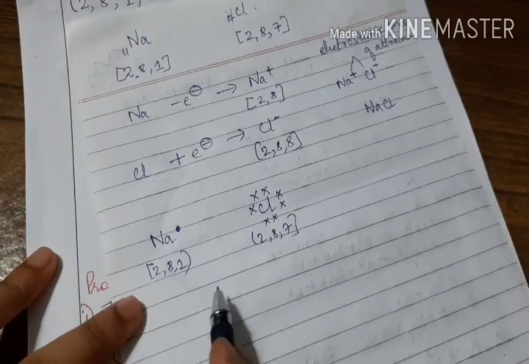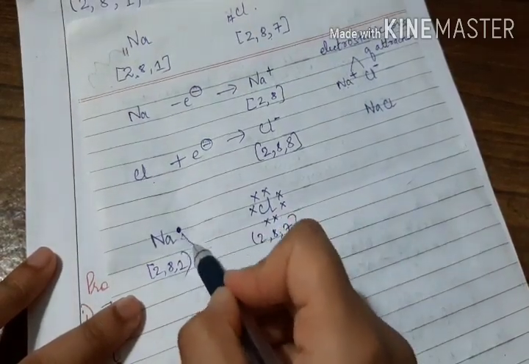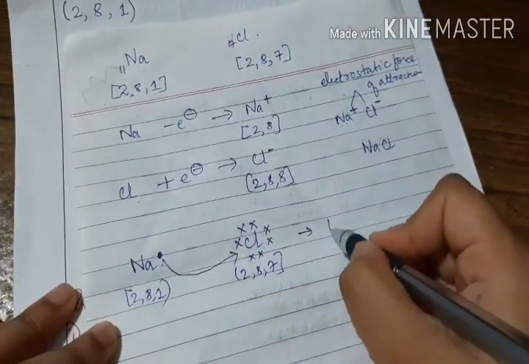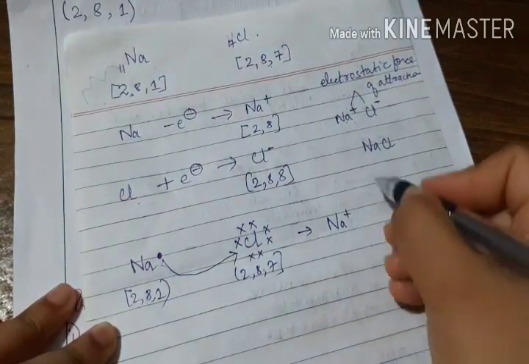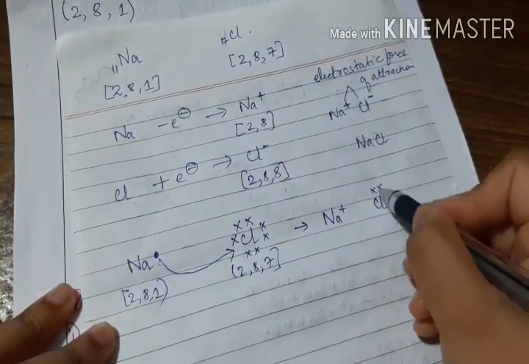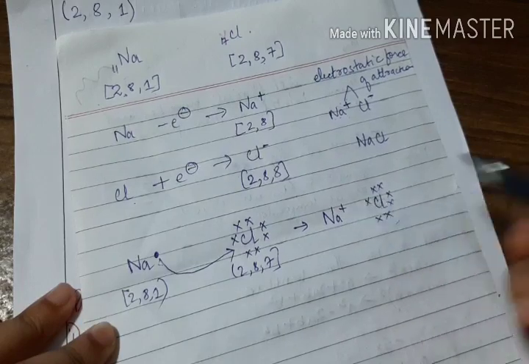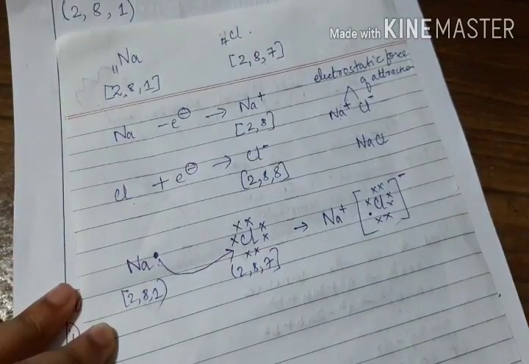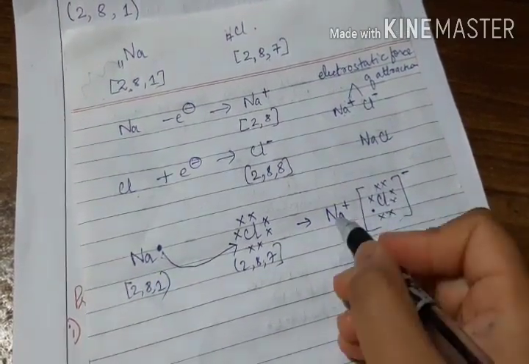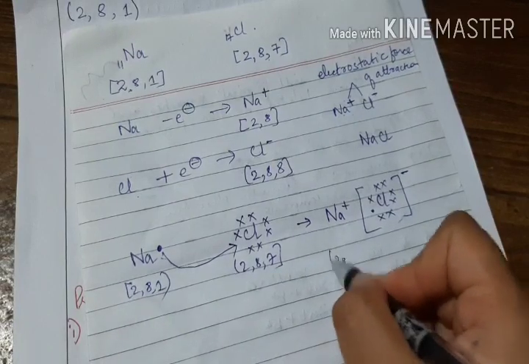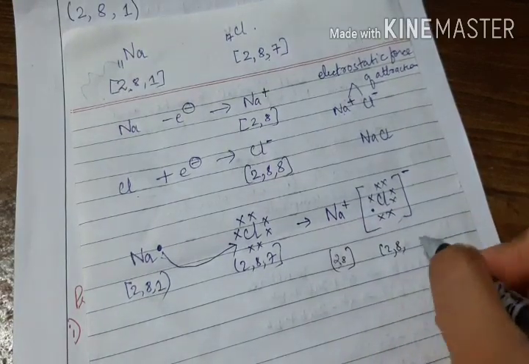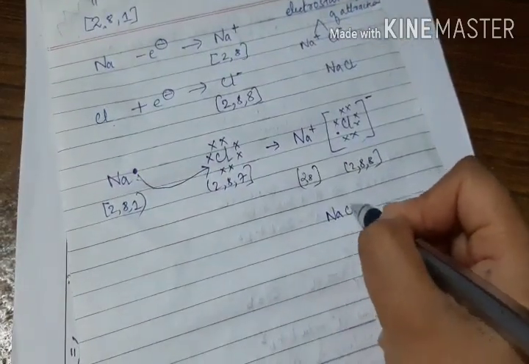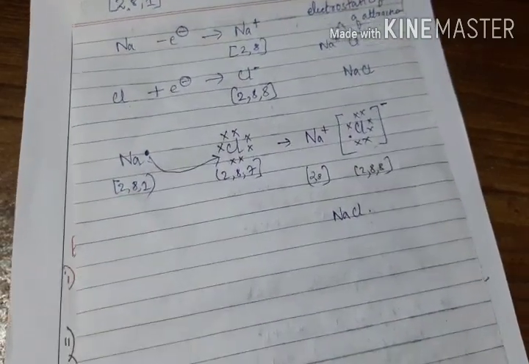In order to have a very stable octet configuration, this 1 electron will be given to chlorine. I've shown it with an arrow. So we'll get Na plus. Then chlorine has 1, 2, 3, 4, 5, 6, 7 of its own, 1 from sodium, and it will get a negative charge. If you write the configuration of Na plus, it will be 2, 8, and for this one it is 2, 8, 8. With electrostatic force of attraction between them, they form NaCl. So this is how you write it.